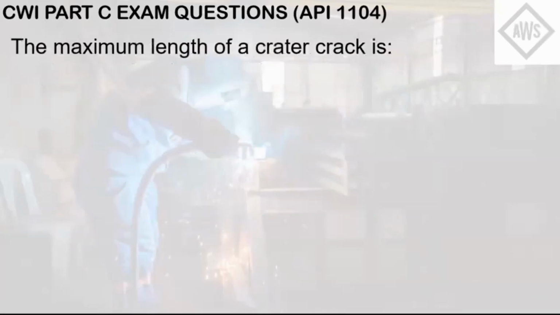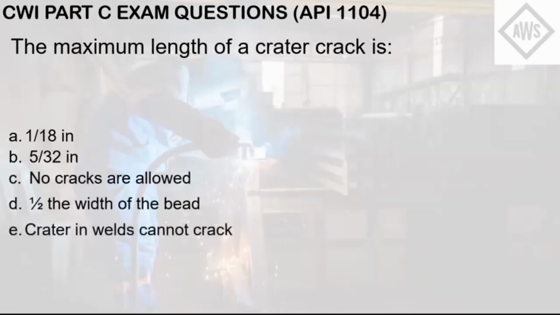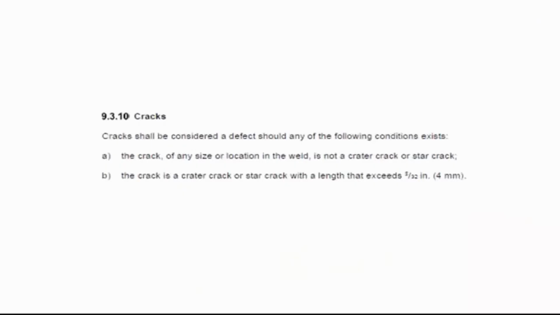The maximum length of a crater crack is: letter A, 1/8 inch; B, 5/32 inch; C, no cracks are allowed; D, 1/2 of the width of the bead; letter E, craters in welds cannot crack. So as you can see here, this reinforces the previous question that any types of cracks are unacceptable.